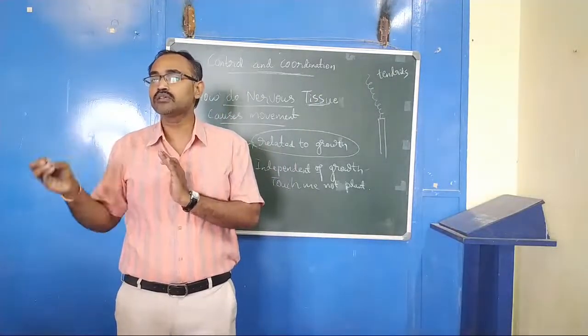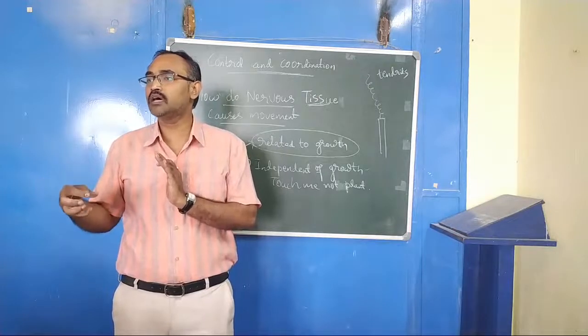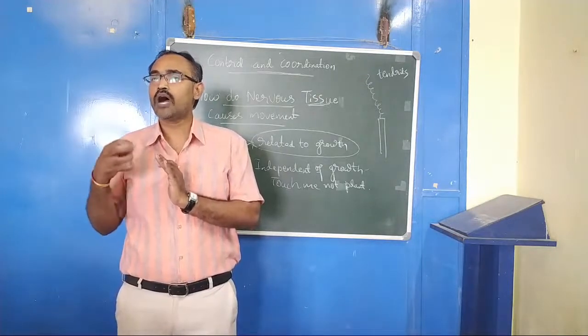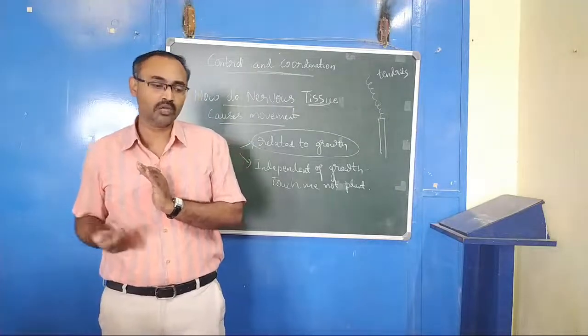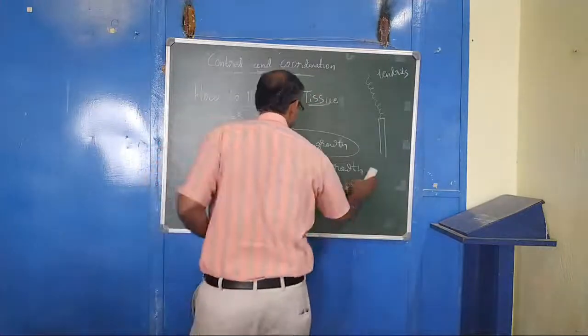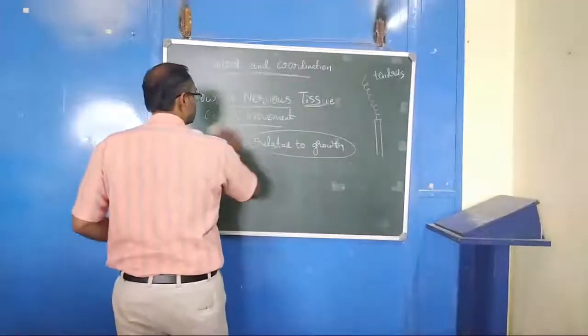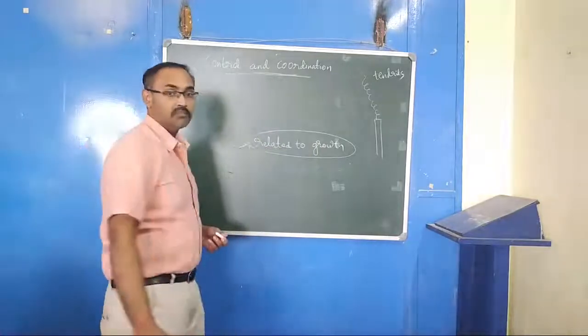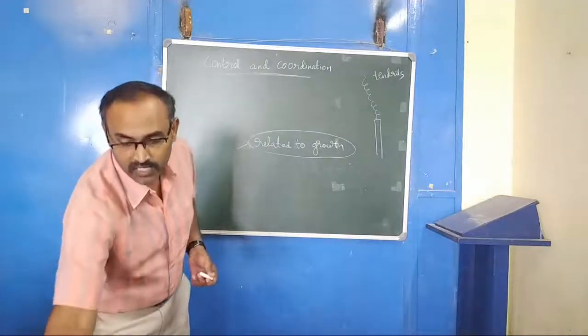Those situations make the plant grow. So what are those situations? Let us learn one by one. There are different types of movement that are related to growth, based on the environmental triggers.